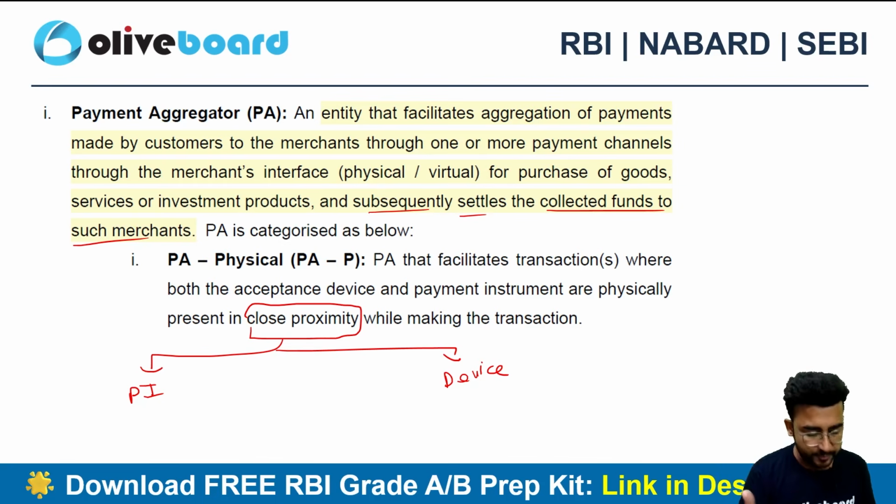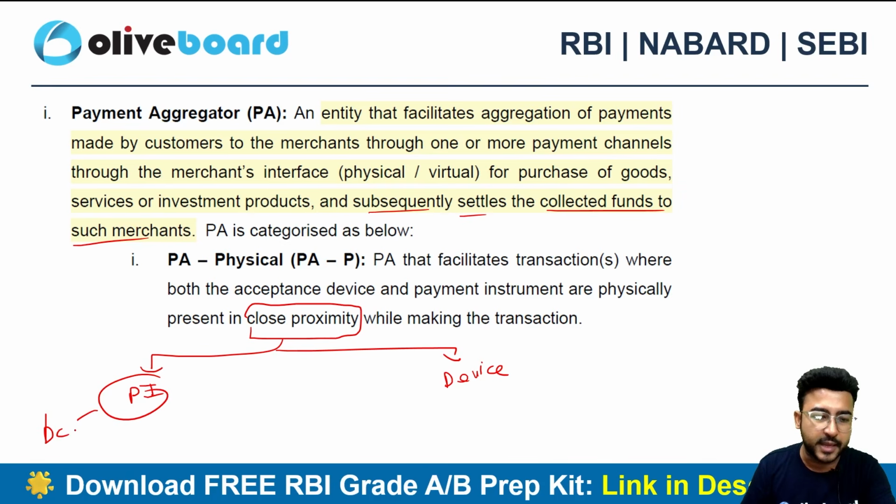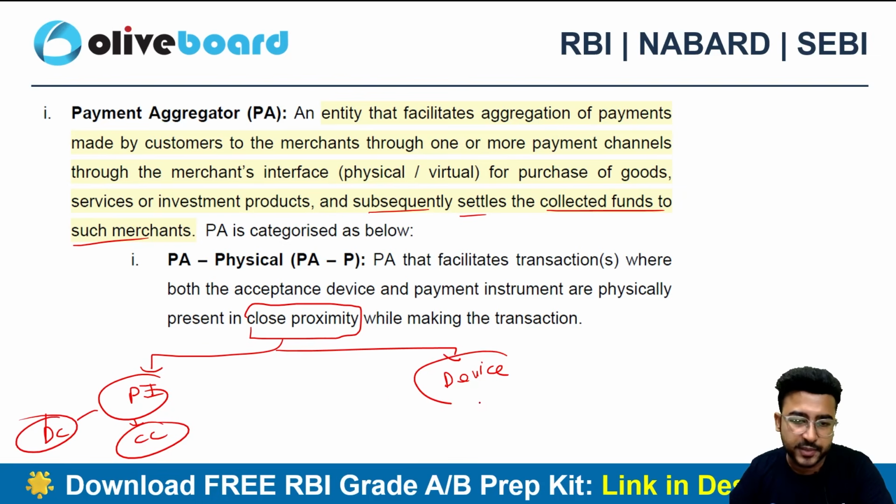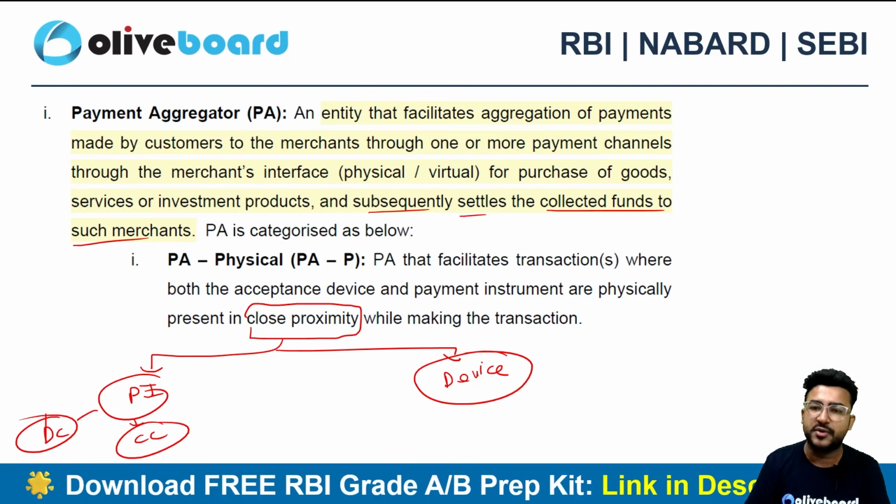The particular device is there in the showroom, where you make the payment. How do you make the payment? What is your payment instrument? It can be a debit card. It can be maybe a credit card, right? So you are making payment via debit card or credit card and there is a device from which you are making the payment, which is facilitating the transaction, right? This is the payment aggregator's device.